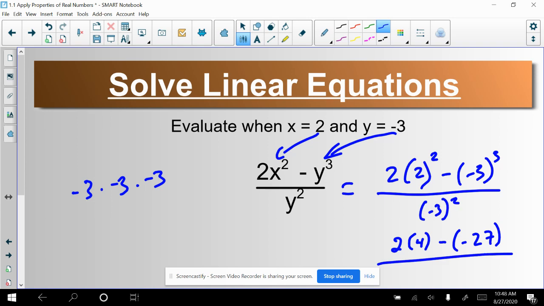-3 to the third power, once again, we have to pay attention to those parentheses, and we can rely on our calculators. We can type that in and get the right answer. The wrong answer is when you don't put those parentheses in, and you're going to get 9. From here, once again, you can use your calculator for this stuff. 8 minus a -27, minusing a negative does turn into addition. So we're going to have 8 plus 27, which is 35. 35 over 9 is going to be our answer.